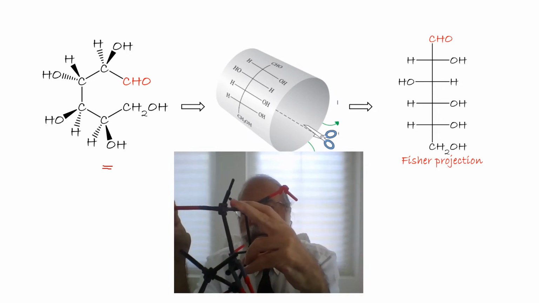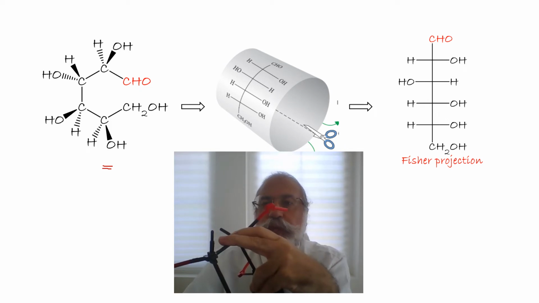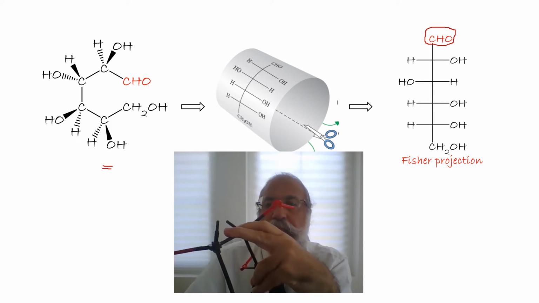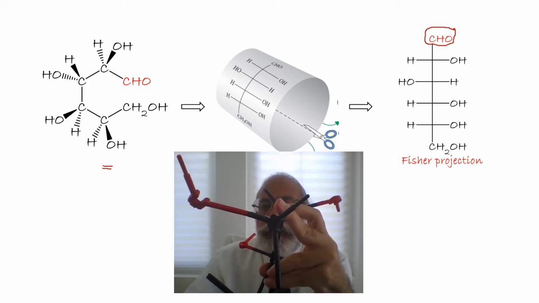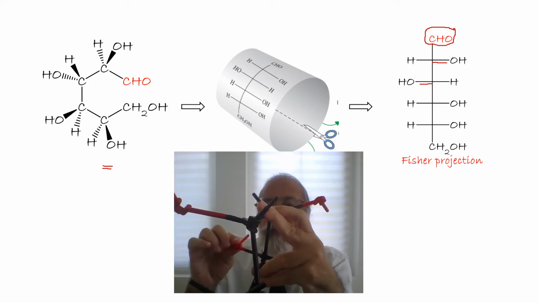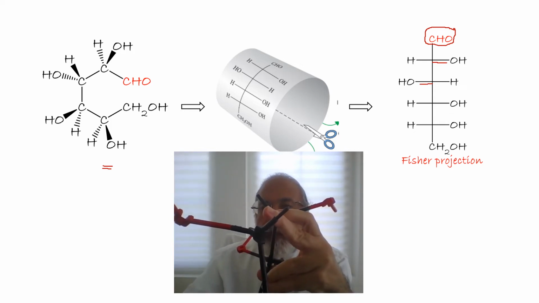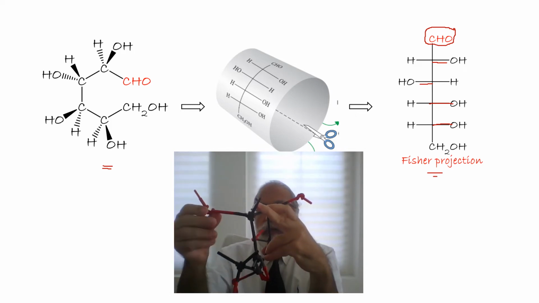Now, as you see here, the aldehyde in the back, so it will be on the top. OH on carbon 2 right, on 3 left, on 4 right, 5 right. So this is the Fischer projection of this molecule.